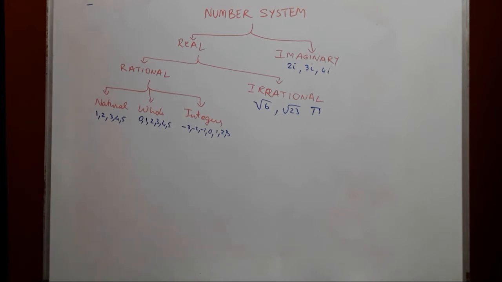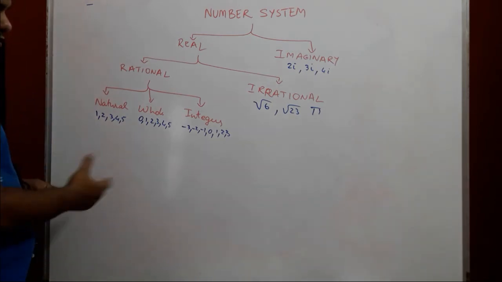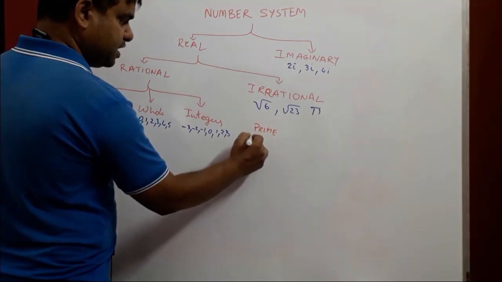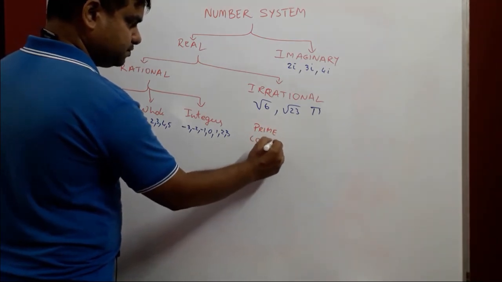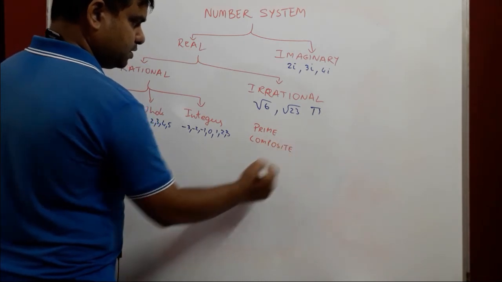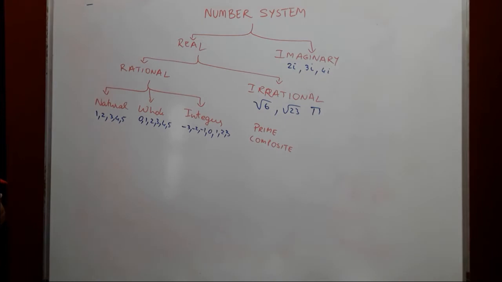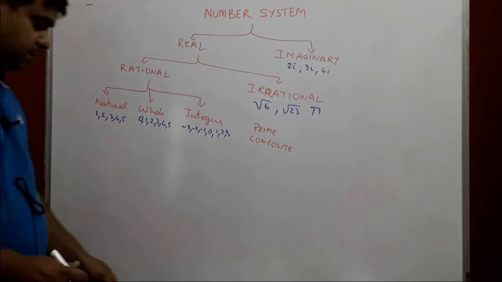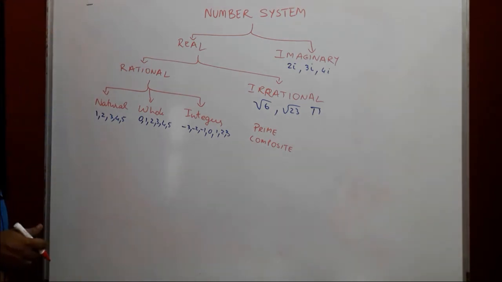Apart from these numbers, we also have something called prime and composite numbers, which are part of these numbers only. What are prime numbers? We have prime numbers and we have composite. Prime numbers are those which should satisfy two things. First of all, they should be divisible by 1, and they should be divisible by another number, that is by itself. So it should be divisible by two numbers, by 1 and by itself.